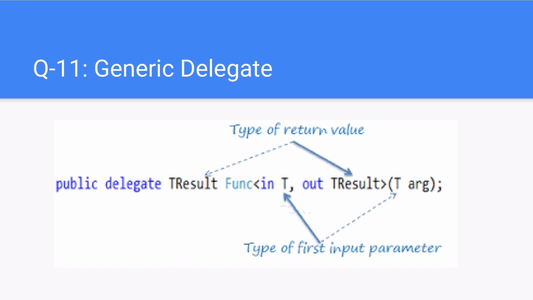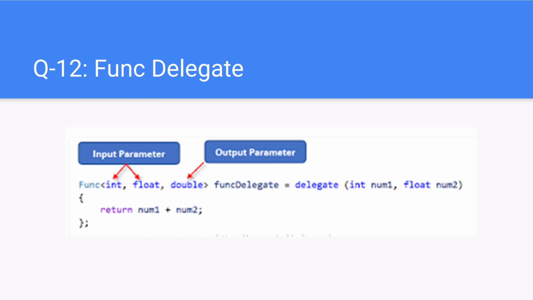Next question. Func delegate. The Func delegate is a delegate included in the System namespace. They are used for value-returning methods. They must accept a minimum of 0 and a maximum of 16 parameters and at least one output parameter. Programmers do not need to explicitly declare a custom delegate if they are using the Func delegate.